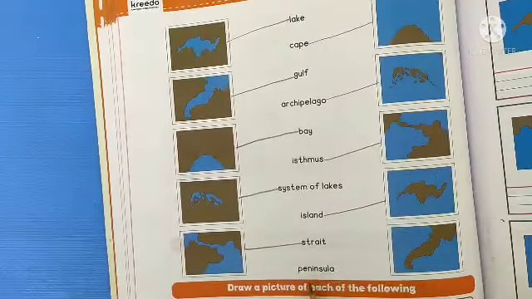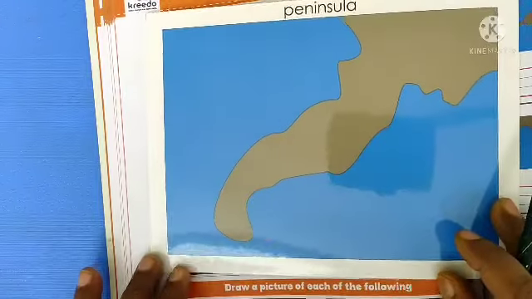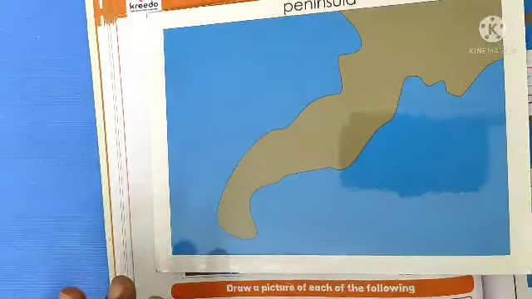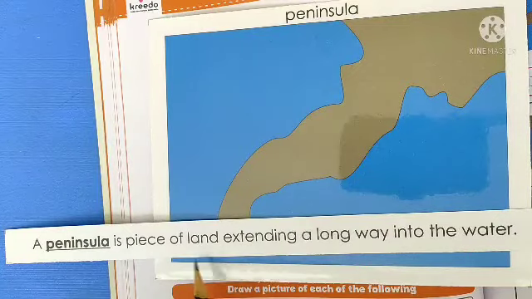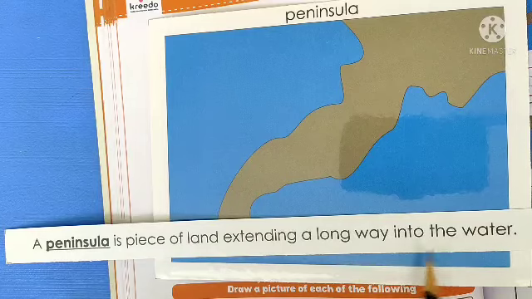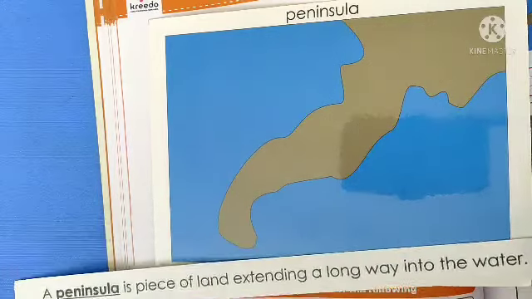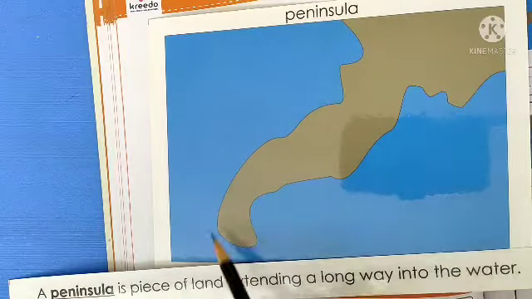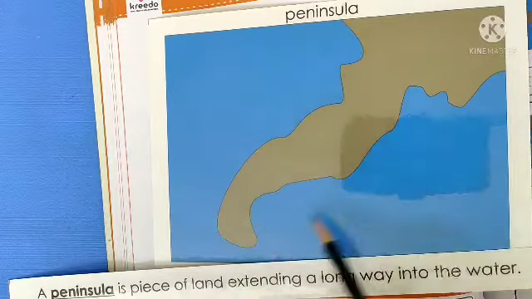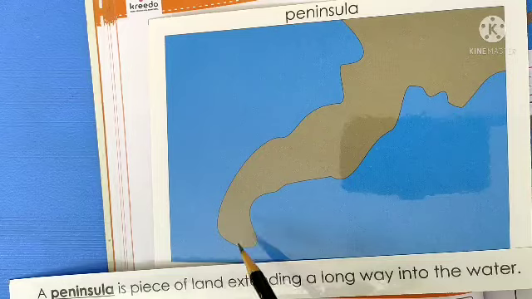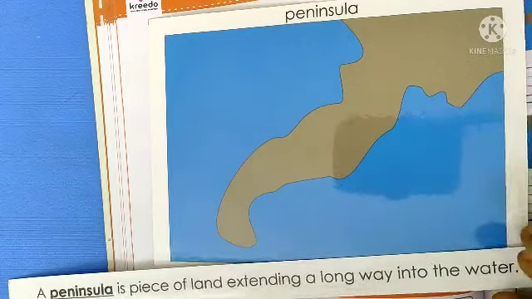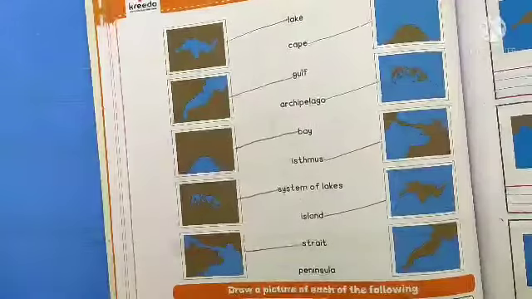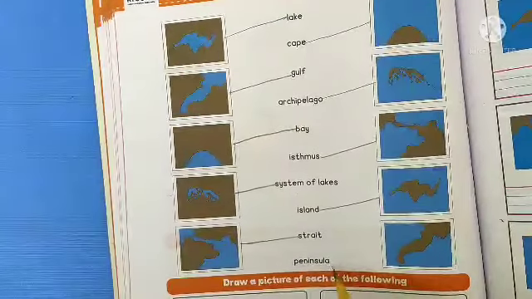Next is peninsula. Here is the picture card. This is a peninsula. A peninsula is a piece of land extending a long way into the water. Here, observe in the picture card, a piece of land extending a long way into the water. This is all water. It is extending into the water. This is called a peninsula. Now this is the peninsula. Match it.